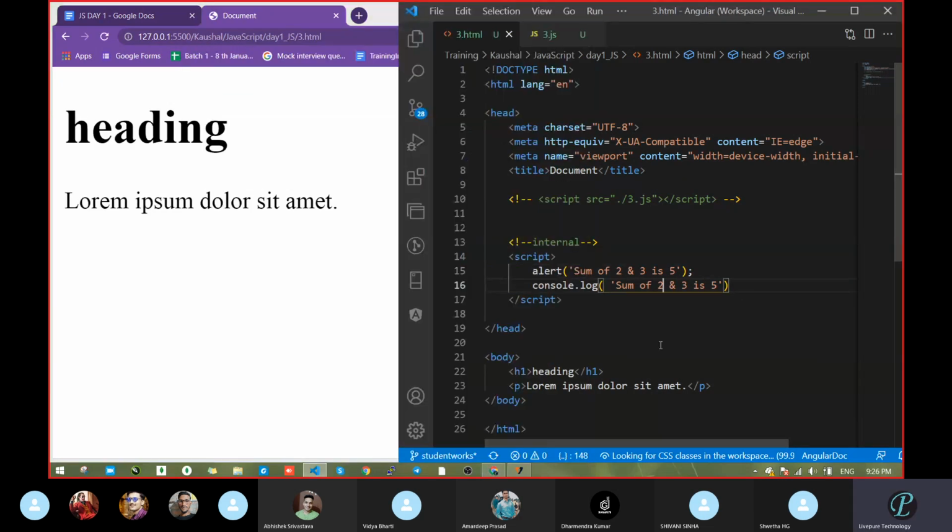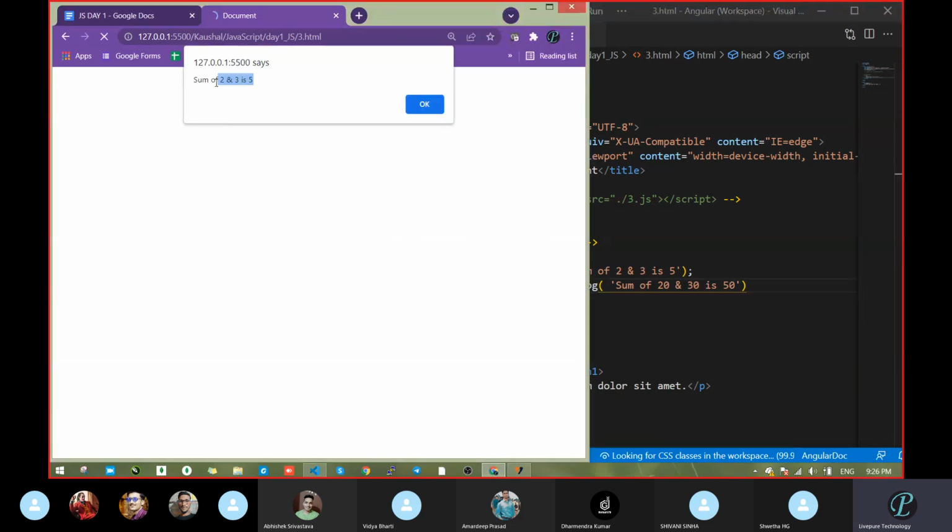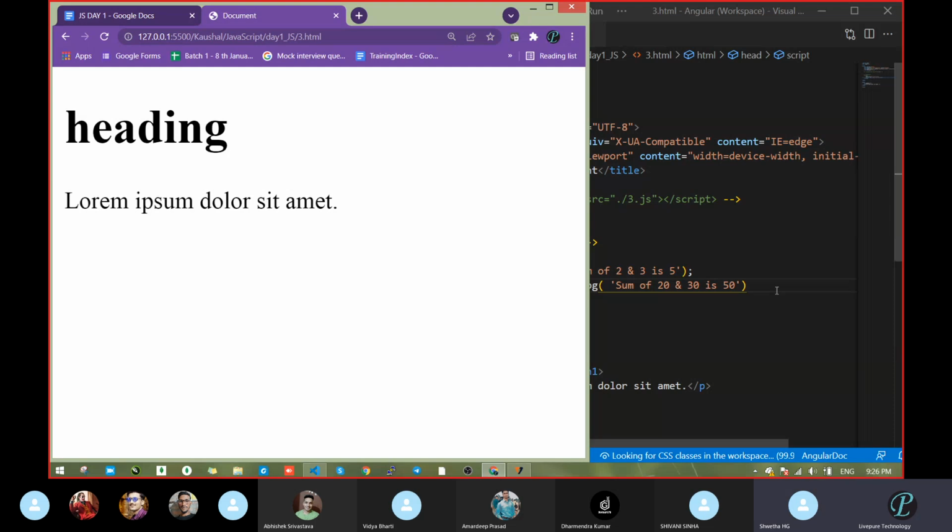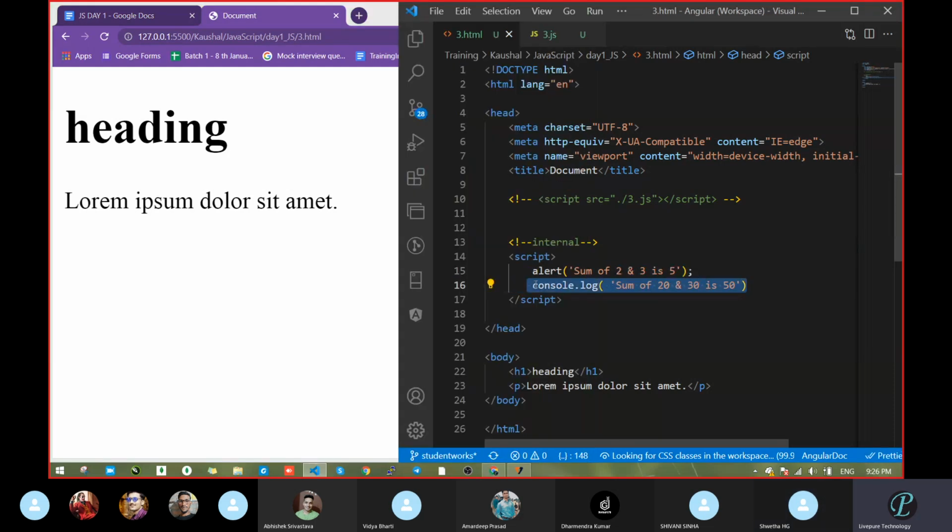This becomes 5. Wait, I will change this. Sum of 20 and 30. How much, 20 and 30? 50. So I want to show that 20 and 30 become 50. Now we are getting 2 and 3 is 5. Okay. I want to check this. Where is this output and how can I check this? Tell me.